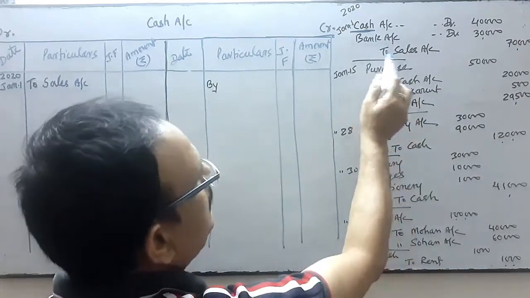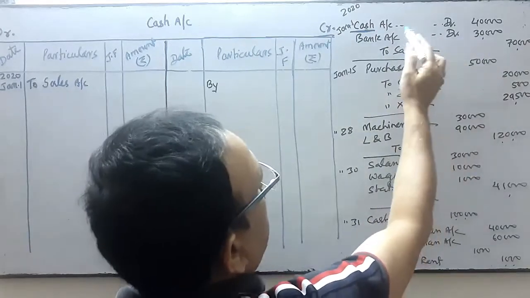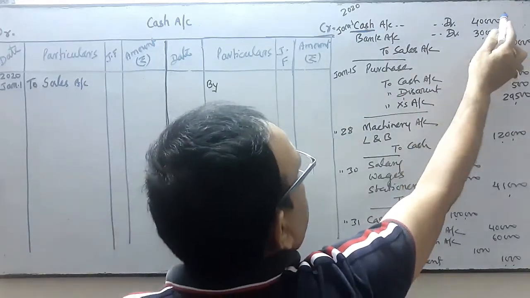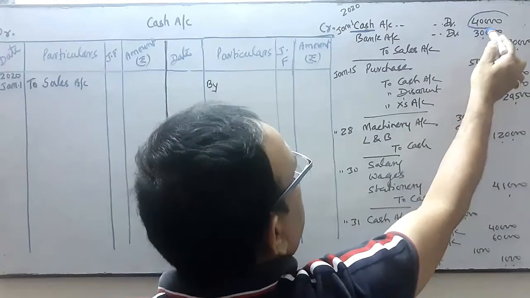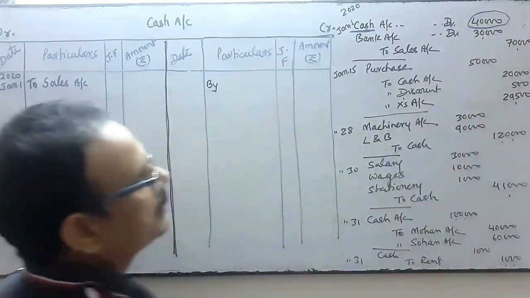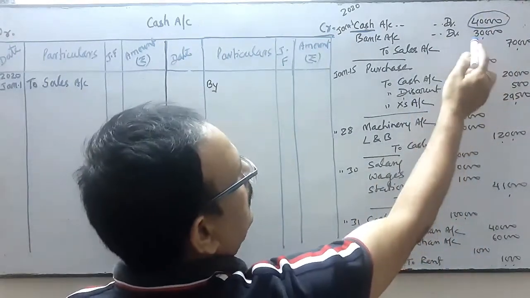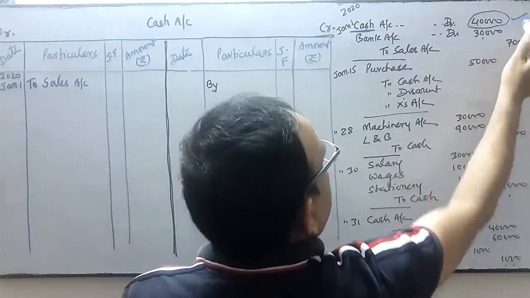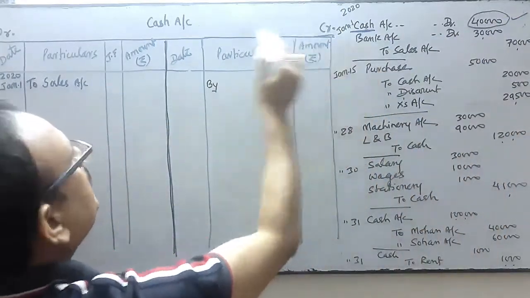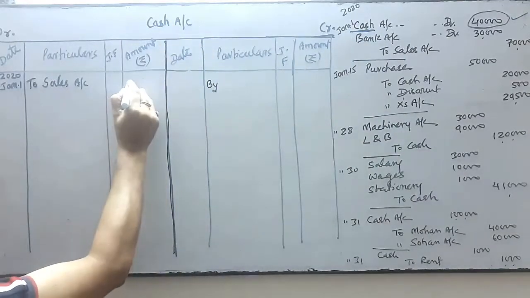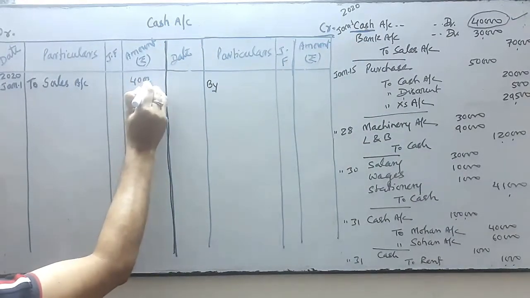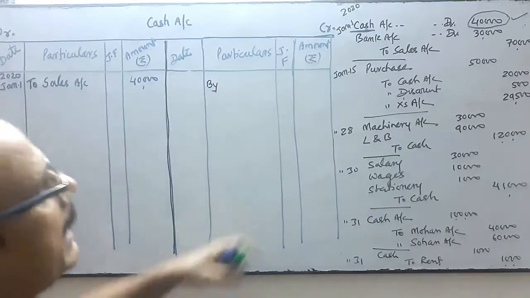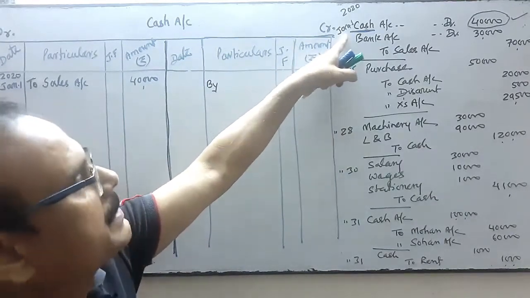Which amount will we write? The sales account amount is 70 and cash is 40. We will write the cash amount, because 70,000 includes the bank figure as well. We will write this figure because we are preparing a ledger of cash, so the cash figure is 40. Is it clear?